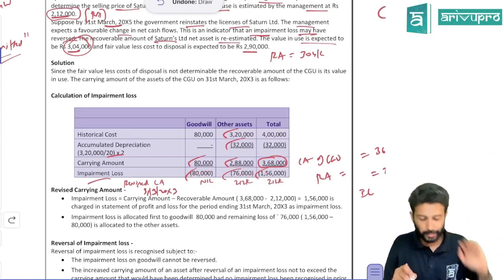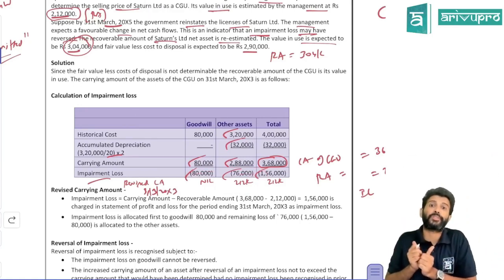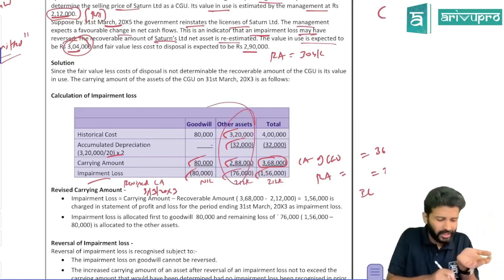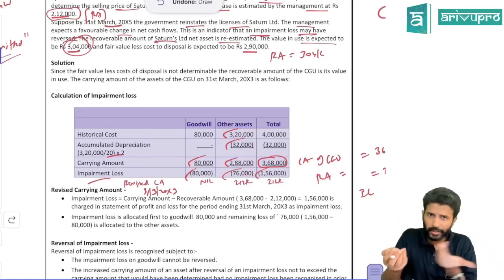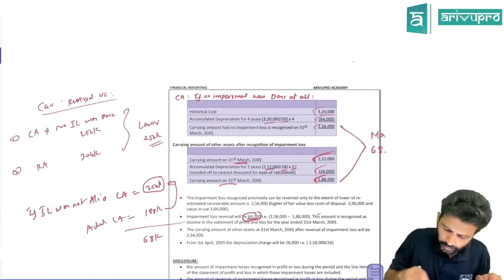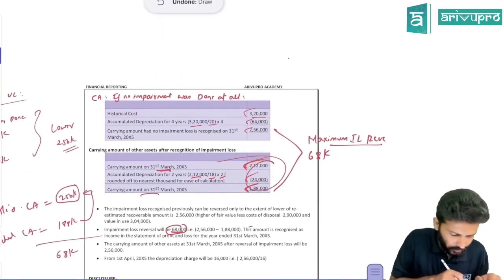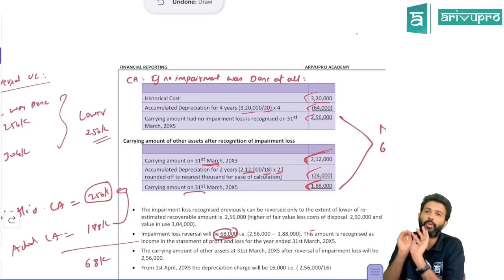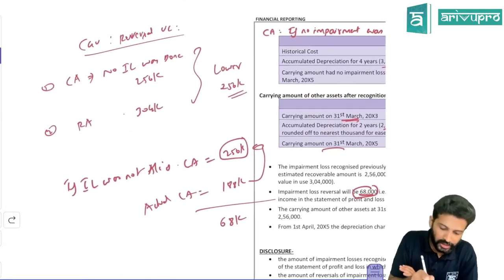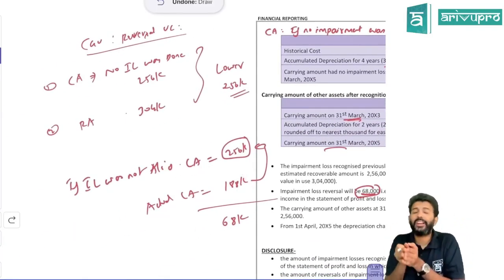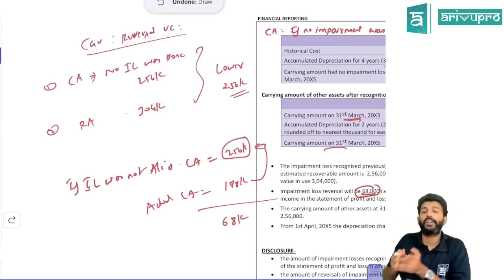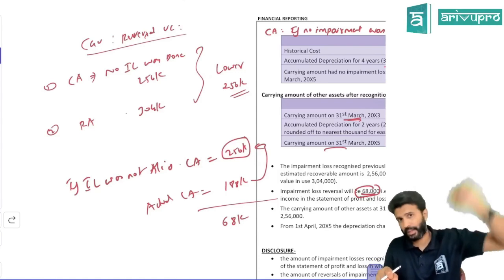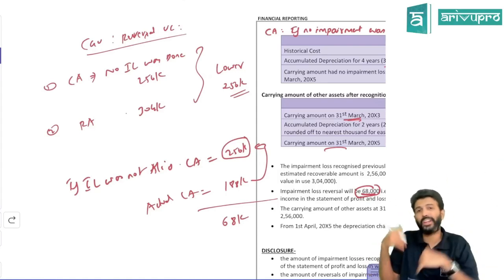Then 2 more years passed, and we are now on 31st March 20x5. Since we have used the asset for 2 more years, the other assets balance will reduce further because you have to charge depreciation. So we took 2,12,000 and charged 2 more years of depreciation. The actual carrying amount of other assets is 1,88,000. Now on 31st March 20x5, after 4 years, the government has restated the license. Earlier they had put a ban, which was an impairment indicator. Now they have lifted the ban.